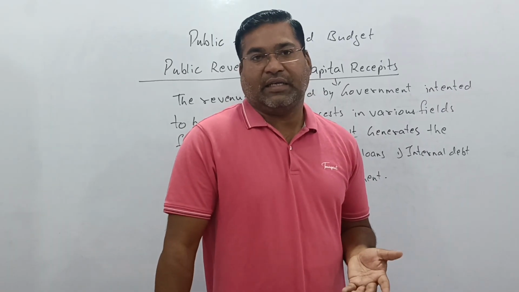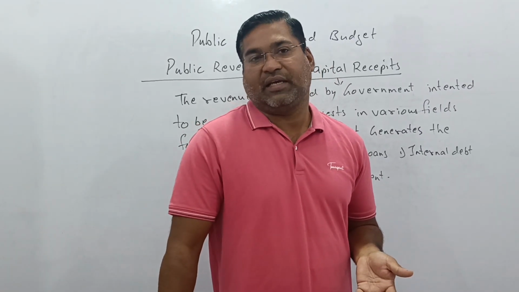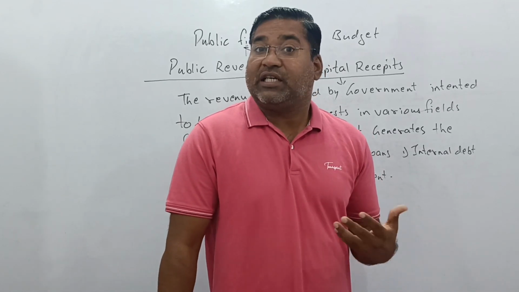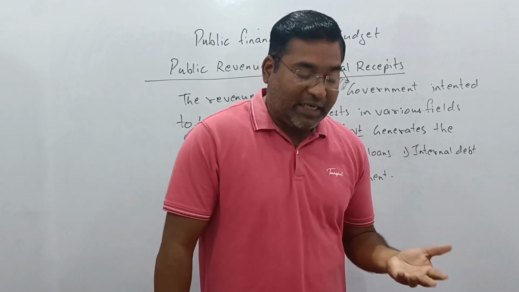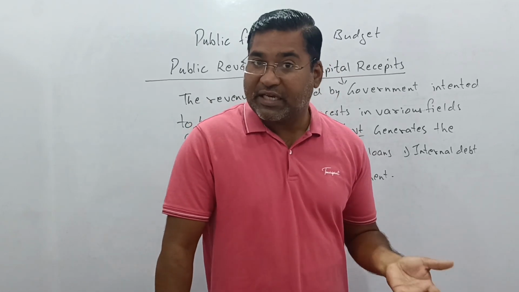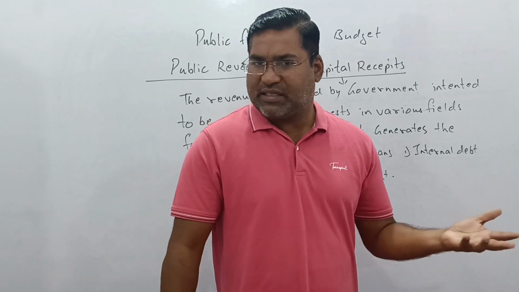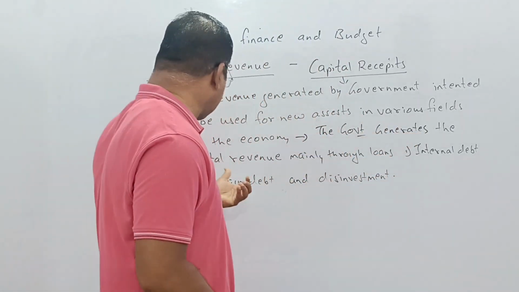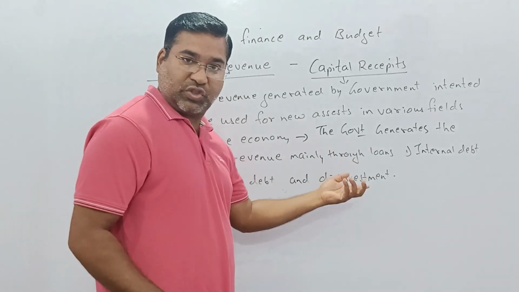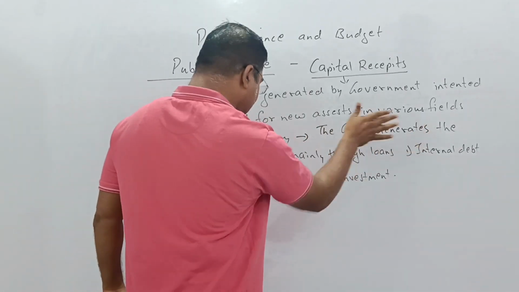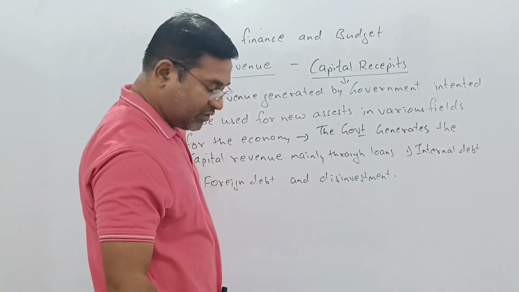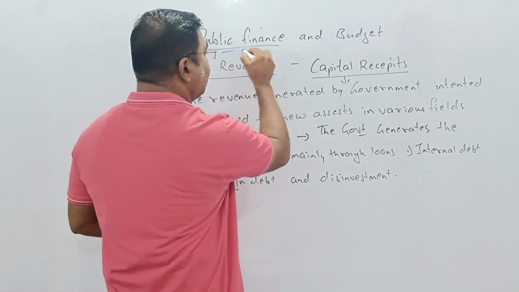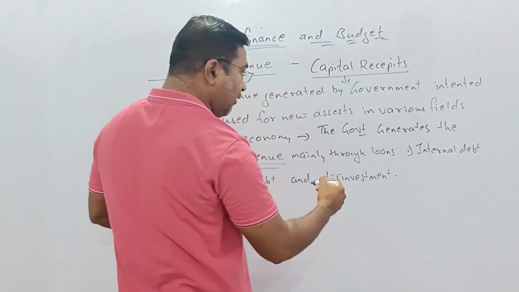Regarding capital receipts, we get to know how they are generated from different sources, like agriculture, industry, irrigation, and canal projects. These are some of the examples. Apart from that, the government generates capital revenue mainly through loans.